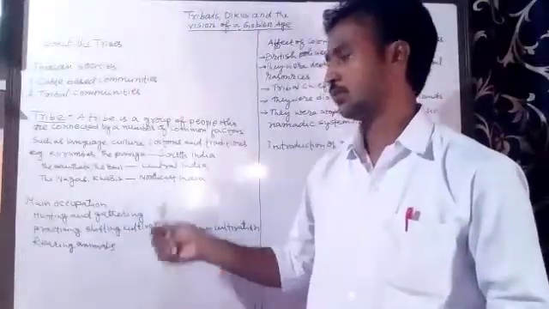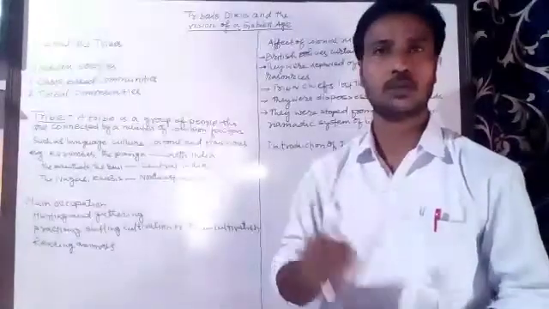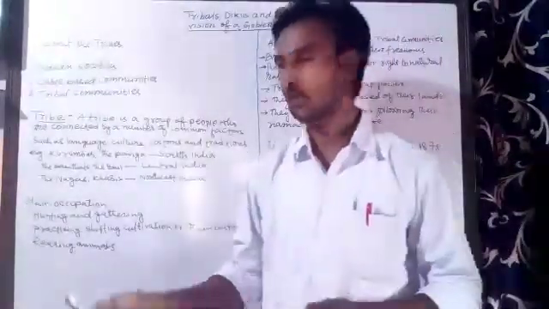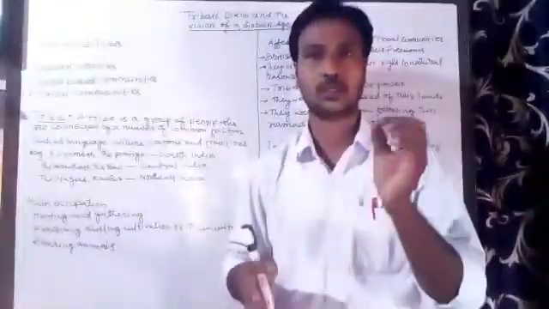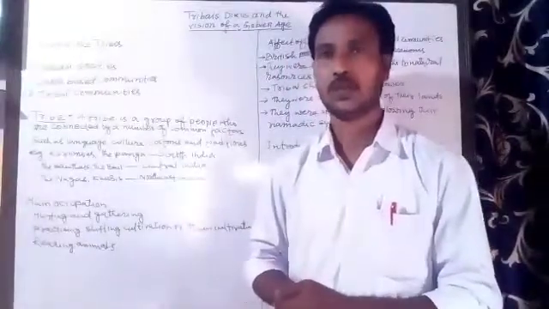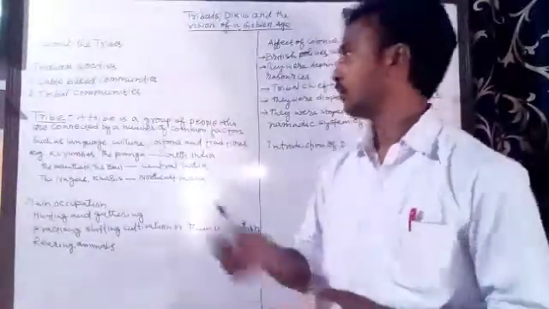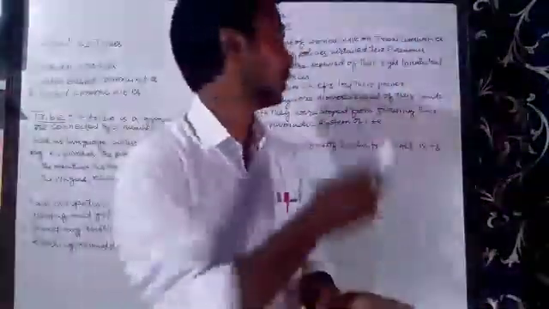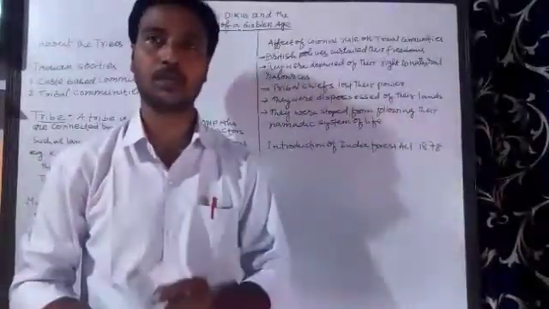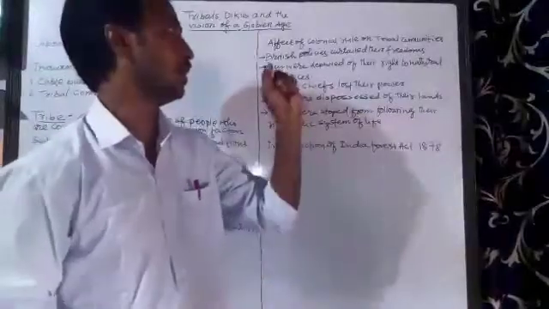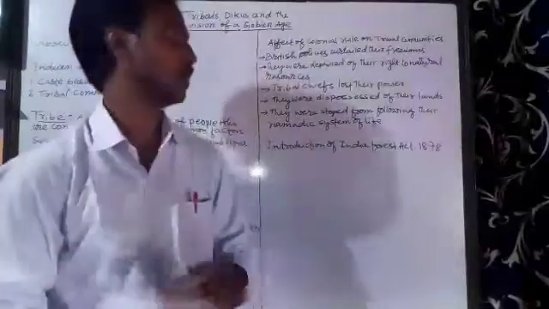Second, some of them, as I have told, practice shifting cultivation or jhum cultivation or slash and burn cultivation, and then some of the tribal groups also rear animals such as camels, goats, and sheep. So these are their different main occupations. Now we are finally coming to the effect of the colonial rule on the tribal communities, how these tribal communities were affected by the different policies of the colonial government.